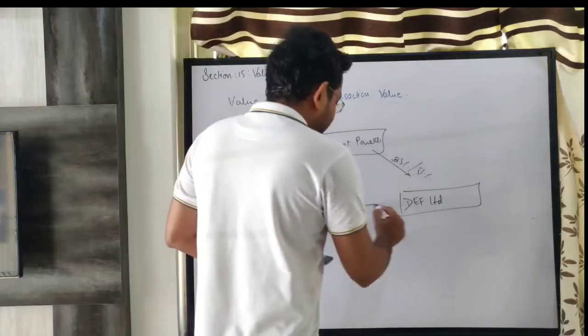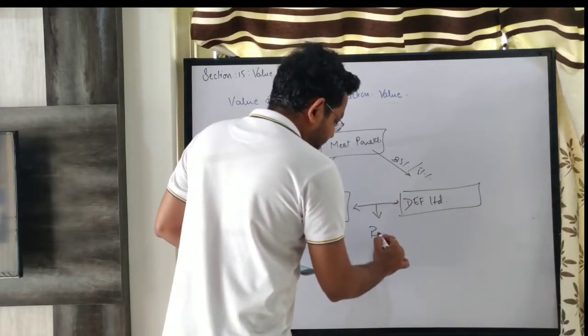Then ABC and Company and DEF Limited are related persons.